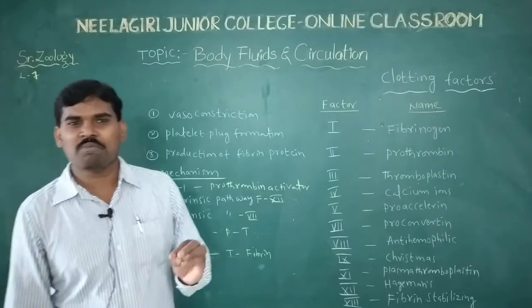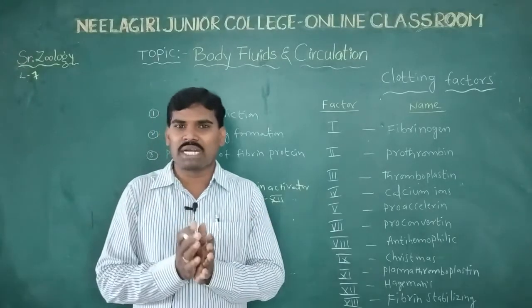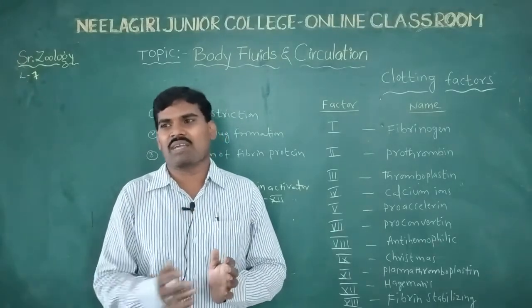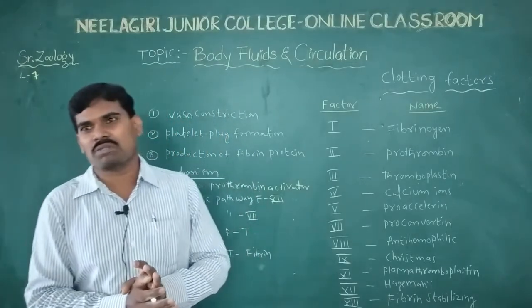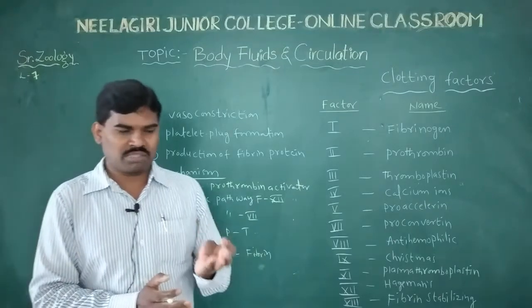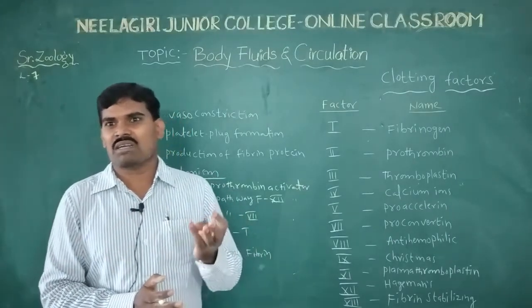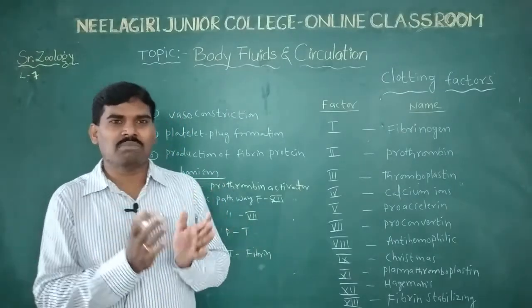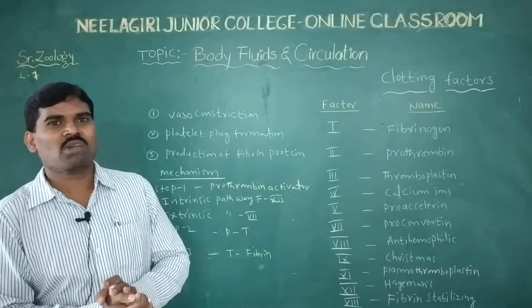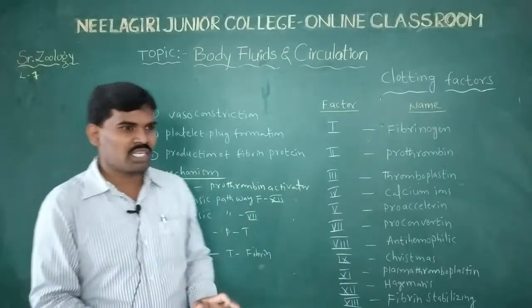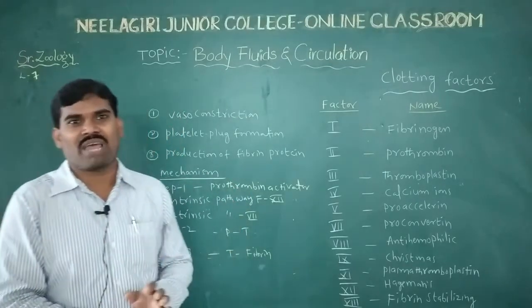There, materials are transported by diffusion through the body wall for respiration, circulation and digestion. In higher vertebrates, all systems are well developed.